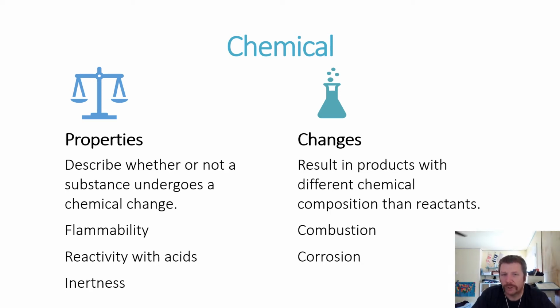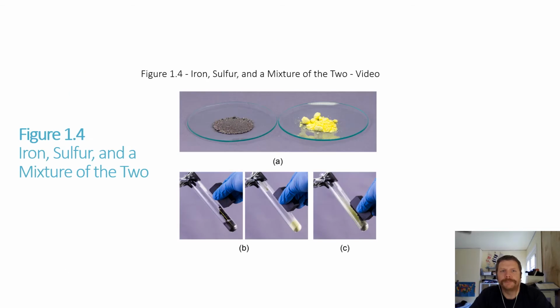So combustion, whenever I think of combustion, I think about gasoline being lit on fire or something that's flammable. That gasoline chemically has one state. As soon as you light it, it has another state. Corrosion, or basically the wearing away of a material, is also an example of a chemical change.